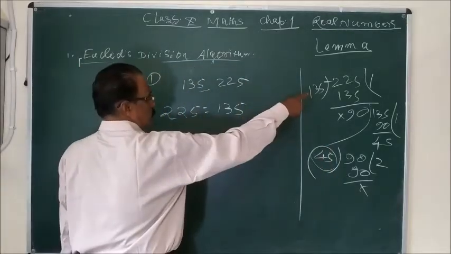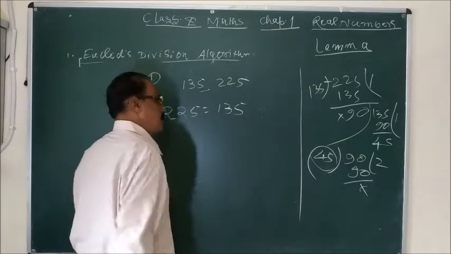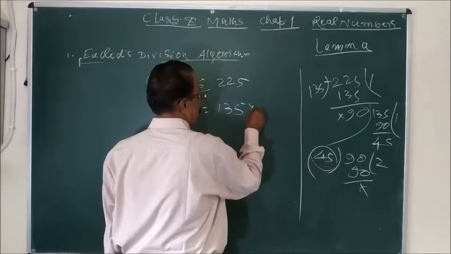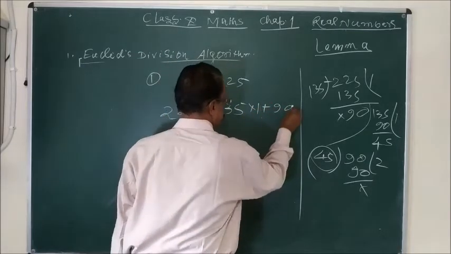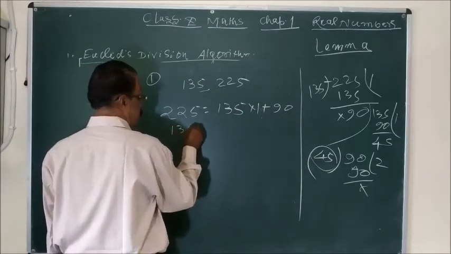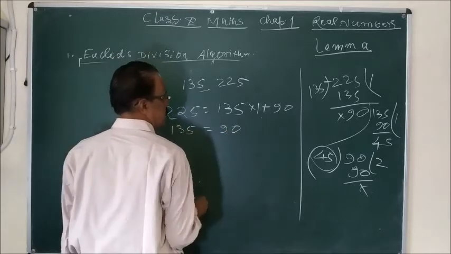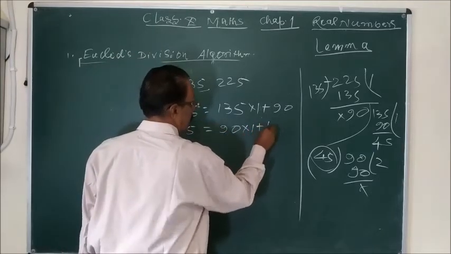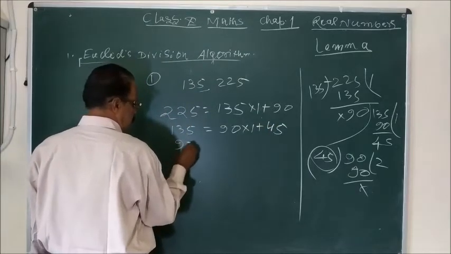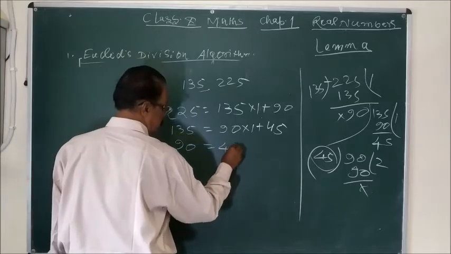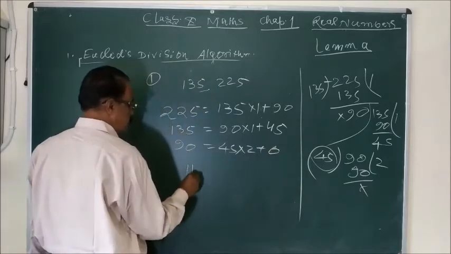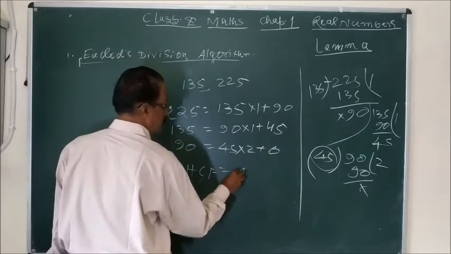So now you see the way of writing is different, but the whole process is that 135 into 1 plus remainder 90. Now you see this 135 dividend and this remainder becomes the divisor. 90 into 1 plus 45. And this will be continued till you get 0. And 90 will be again dividend and this will be divisor and this will be remainder 0. Now this is the HCF, 45.